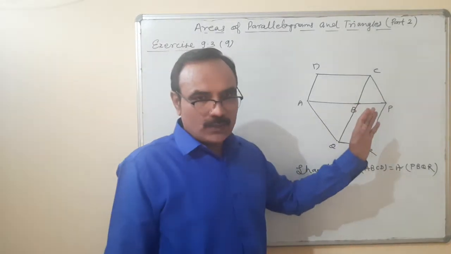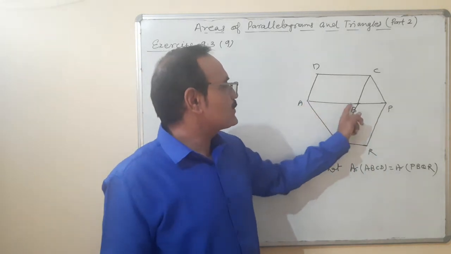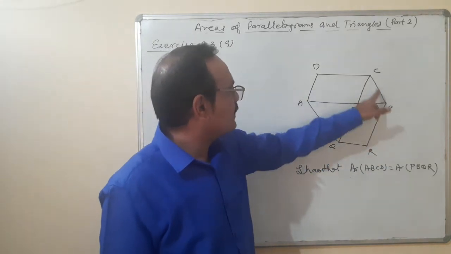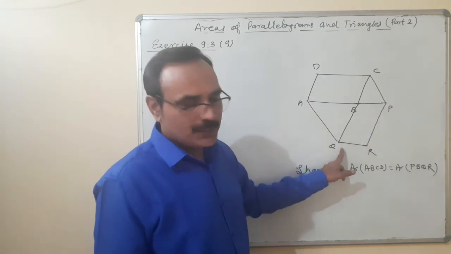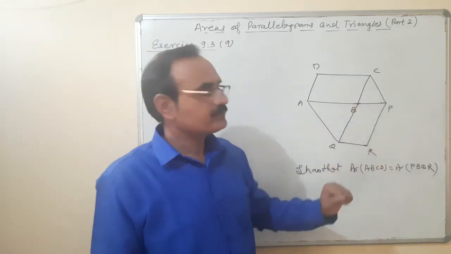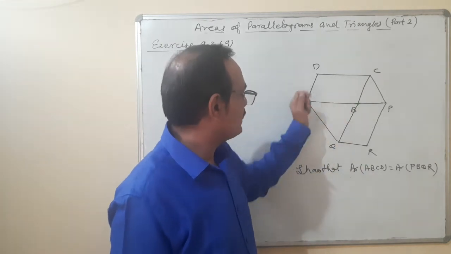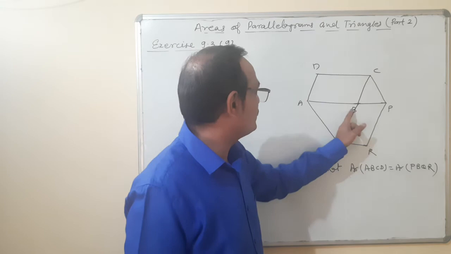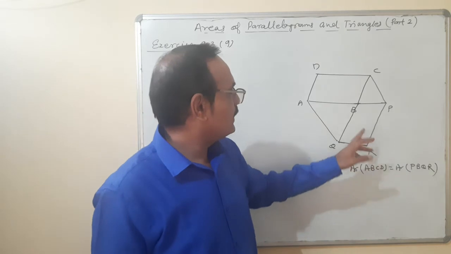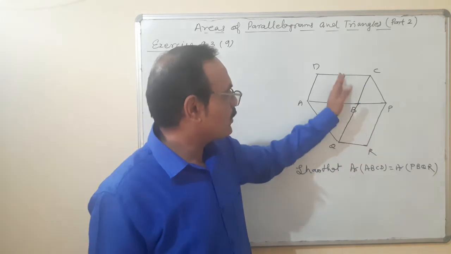Once again, look at here. What is the meaning of this question? ABCD is a parallelogram. Side AB is produced up to P. And through point A, draw a line parallel to CP to point Q such that BQRP is a parallelogram. We are going to prove that area of parallelogram ABCD is equal to area of parallelogram PBQR. I think there is no connection between ABCD and PBQR, only one angle, vertically opposite angle, which is equal. So there is no connection between them.